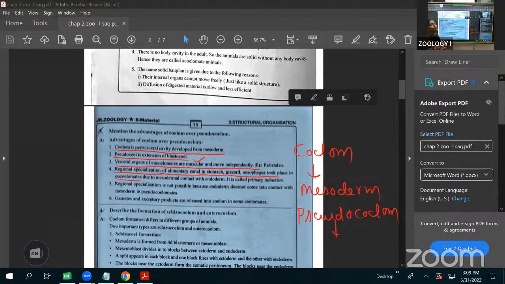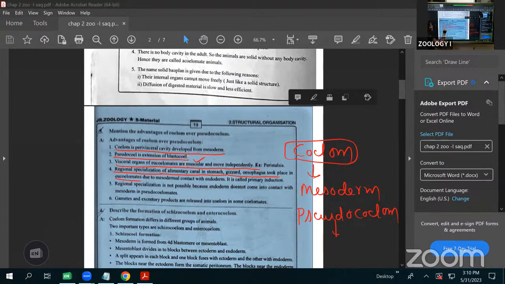But you observe in annelids, for example earthworm, or cockroach, that special organs are present inside the alimentary canal. The esophagus is there, the stomach is there, and the gizzard is there. Like that, regional specialization occurs inside the coelomates. That is absent in the pseudocoelomates.